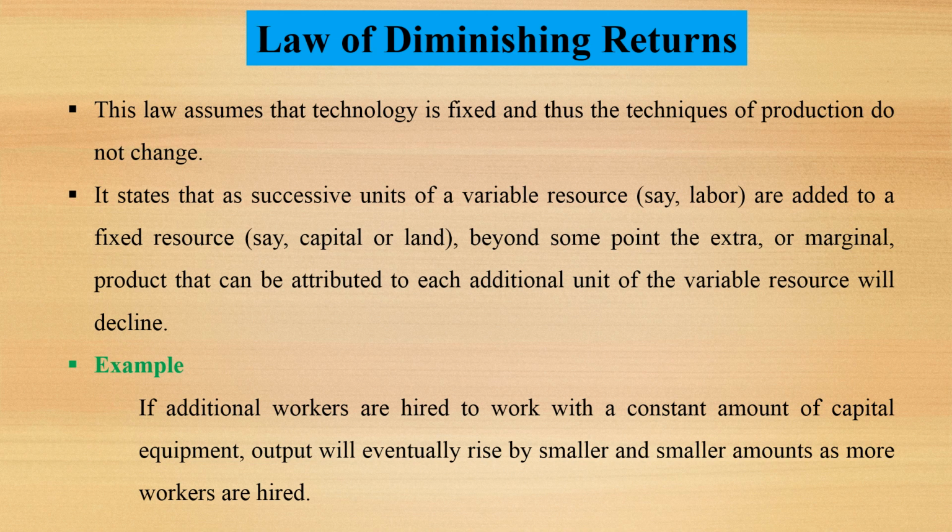What is law of diminishing returns? This law assumes that technology is fixed and so the techniques of production don't change. It states that as successive units of a variable resource, say labor, are added to a fixed resource, say land or capital, beyond some point the extra or marginal product that can be attributed to each additional unit of the variable resource will decline. For example, if additional workers are hired to work with a constant amount of capital equipment, output will eventually rise by smaller and smaller amounts as more workers are hired.